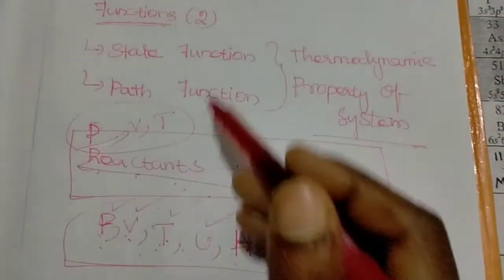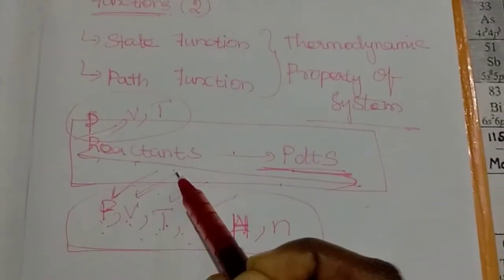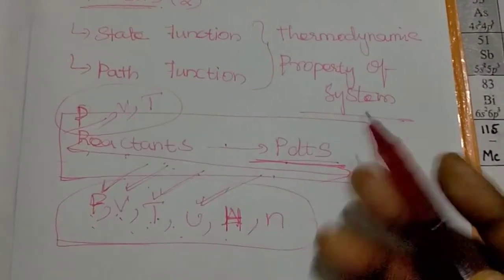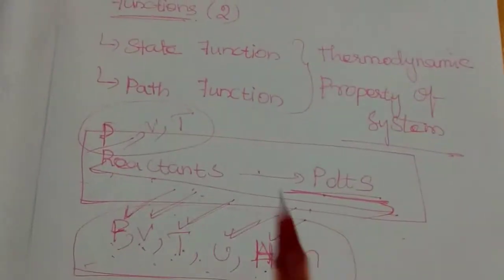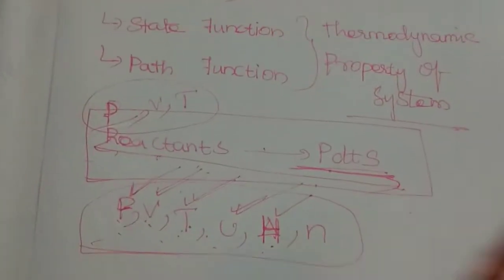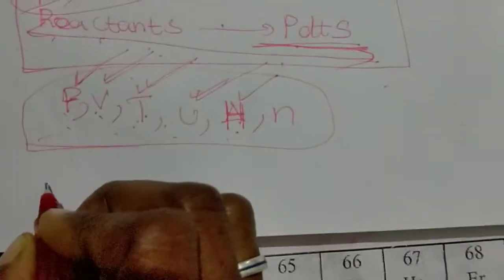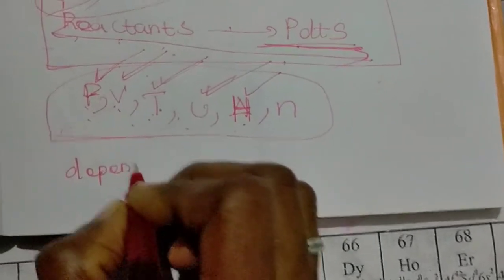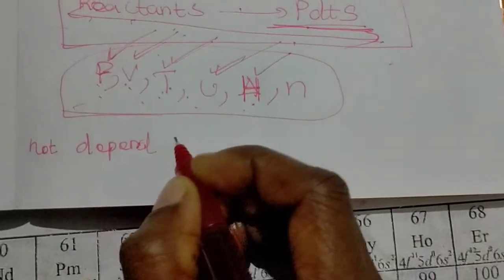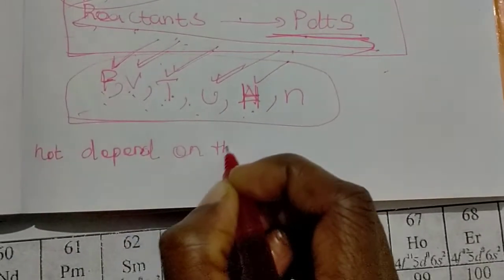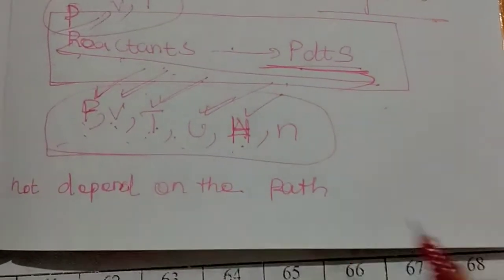What are the state functions? We know pressure, volume, temperature, internal energy and enthalpy are examples of state functions. So what is a state function? Variables that do not depend on the path, that means the full reaction.